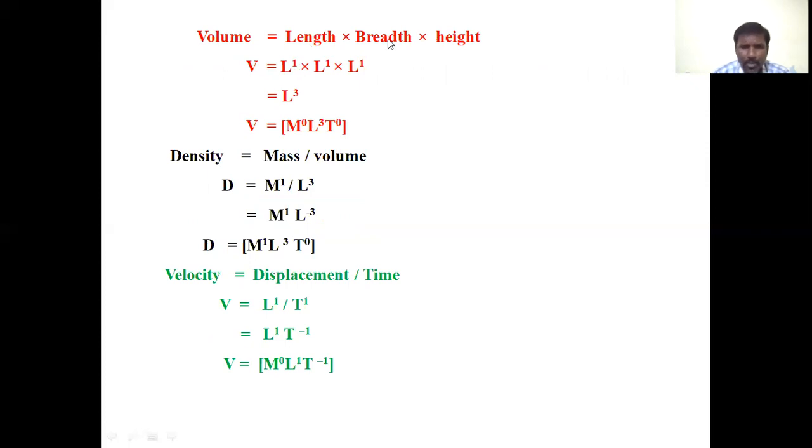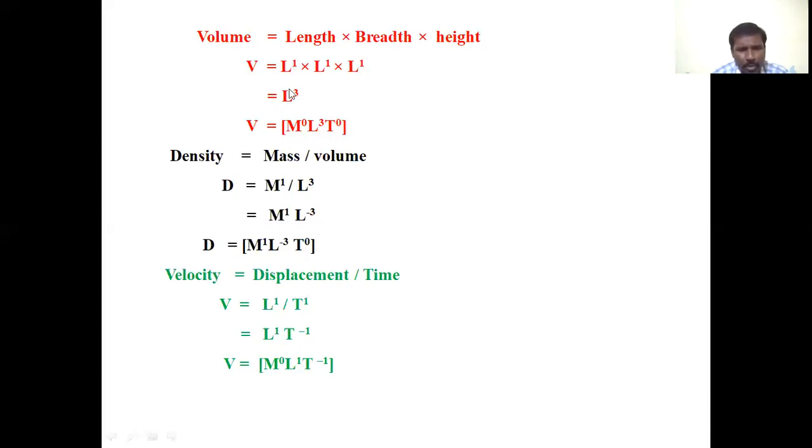Breadth is also represented by the fundamental quantity length, therefore its dimensions are also L. And height is also represented by the fundamental quantity L, therefore the dimension formula for height is also L. So L power of 1, L power of 1, L power of 1 gives L cube. That is the dimension formula for volume: V equals M power of 0 L cube, L power of 3 T power of 0.